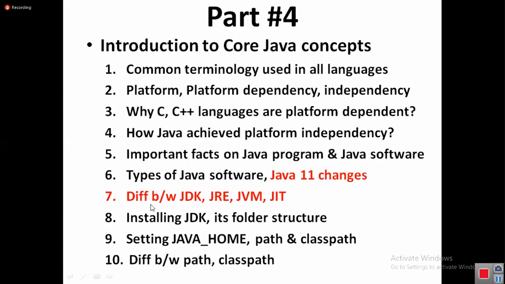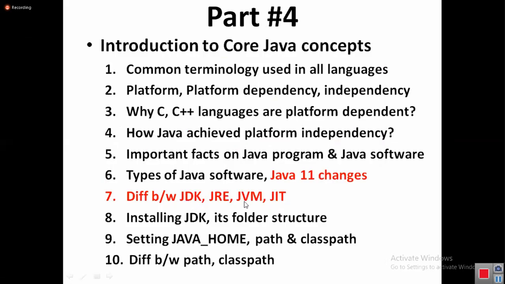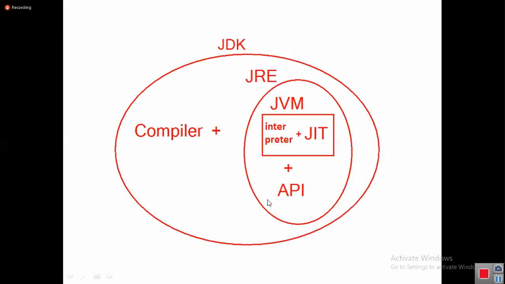Now the question is, what is the difference between JDK, JRE, JVM? We have seen JDK, we have seen JRE, we have seen JVM. We also have one more word called JIT: JDK, JRE, JVM, JIT. Okay, first let me show you the diagram. This is JDK, plus we have JRE, right? This JRE contains what? JVM plus API. Now, yesterday I told you, JVM is not directly an interpreter.